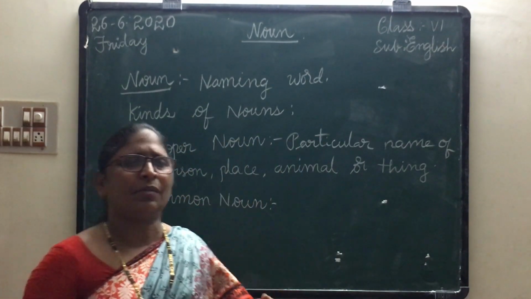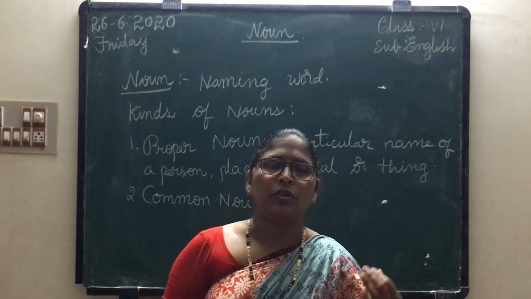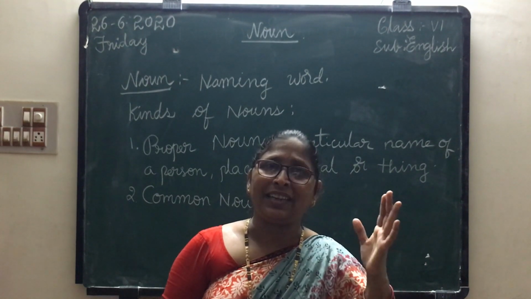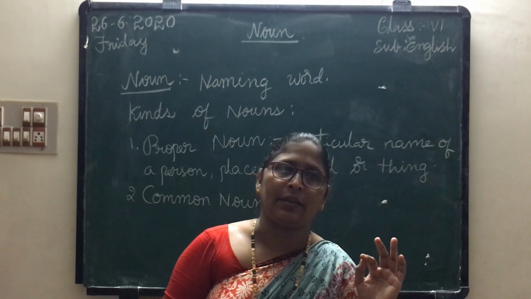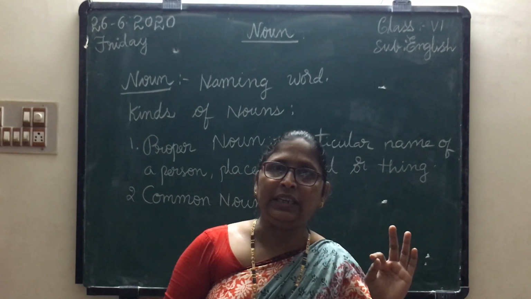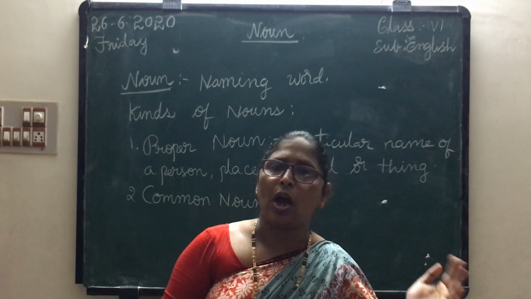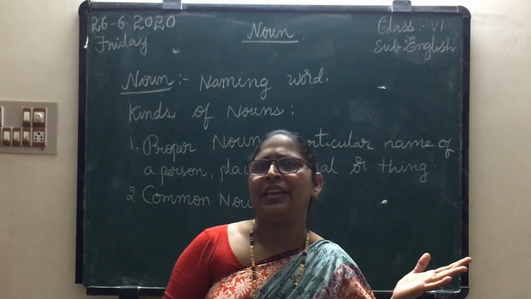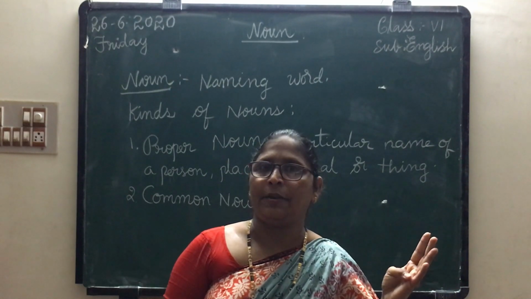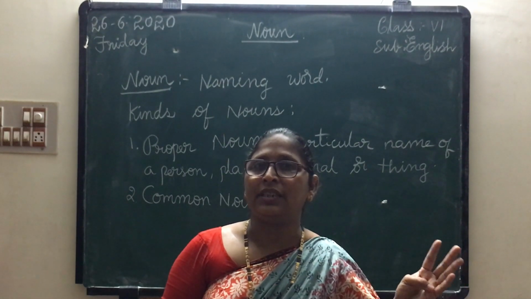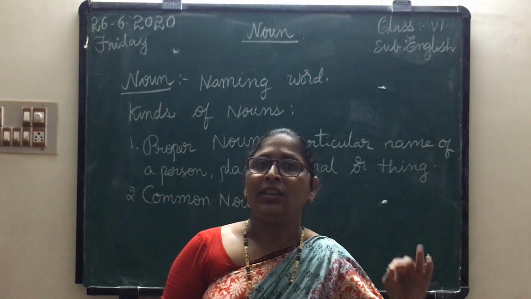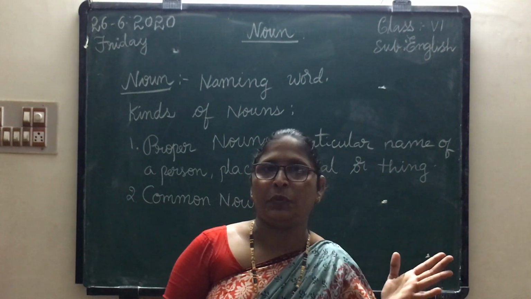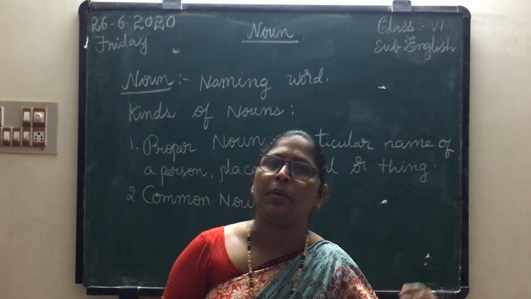For example, there are many people. Suppose man. Particular names are there, but we say man, woman, girl, boy. These are given commonly. And many animals are there: tiger. Many birds are there: sparrow. These are common names given to the species. They are called common nouns.